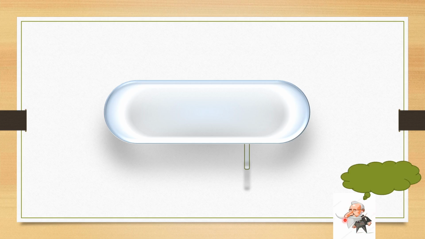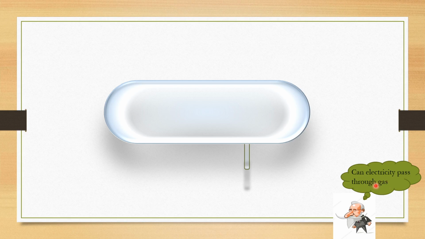The first scientist is William Crookes. William Crookes started thinking, can electricity pass through gas? Can we pass electric current through a gas?